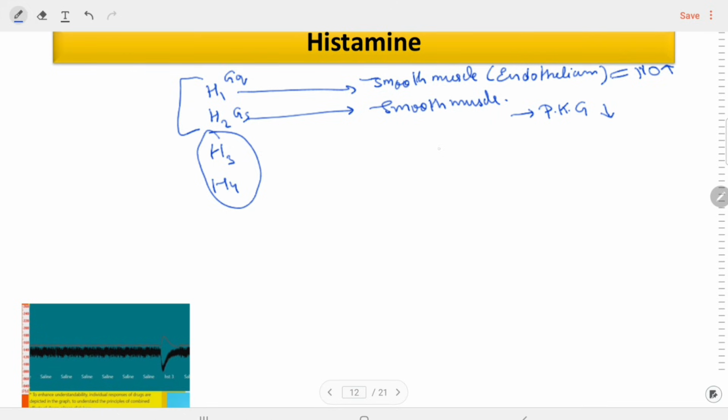Both will cause a decrease in the BP. H1 will cause a more sharp decrease in BP. H2, in comparison to the H1, will cause a less sharp decrease in BP, but both substances are causing a decrease in BP. Both receptors are present in vessels, so it will affect the peripheral vascular resistance, which will decrease, and there is activation of the vagus nerve, which will lead to a reflex increase in the heart rate.